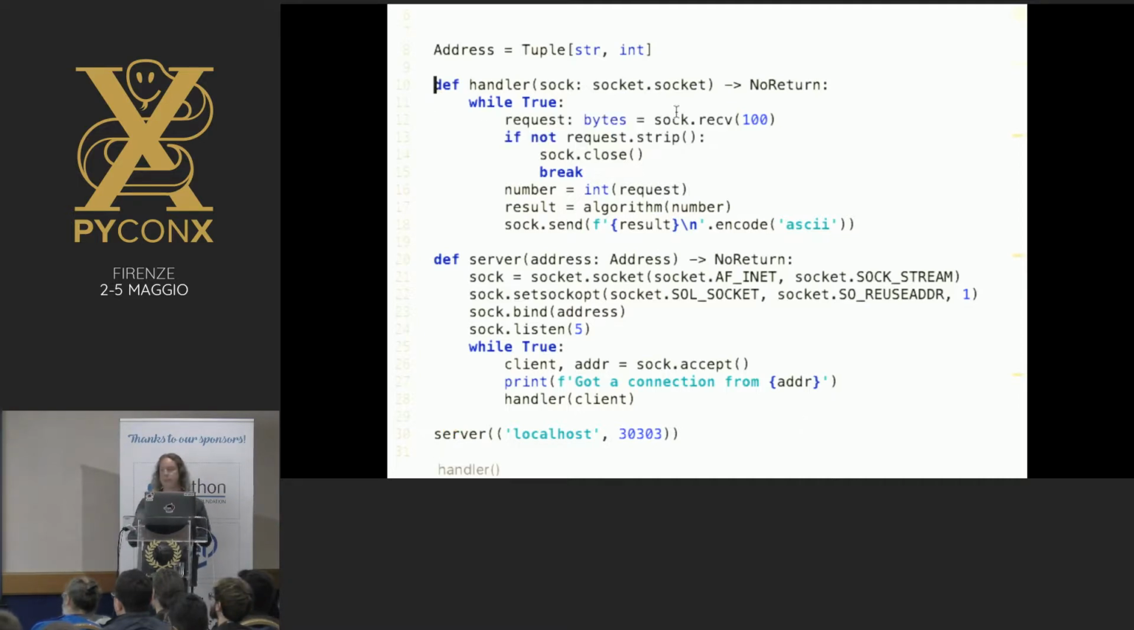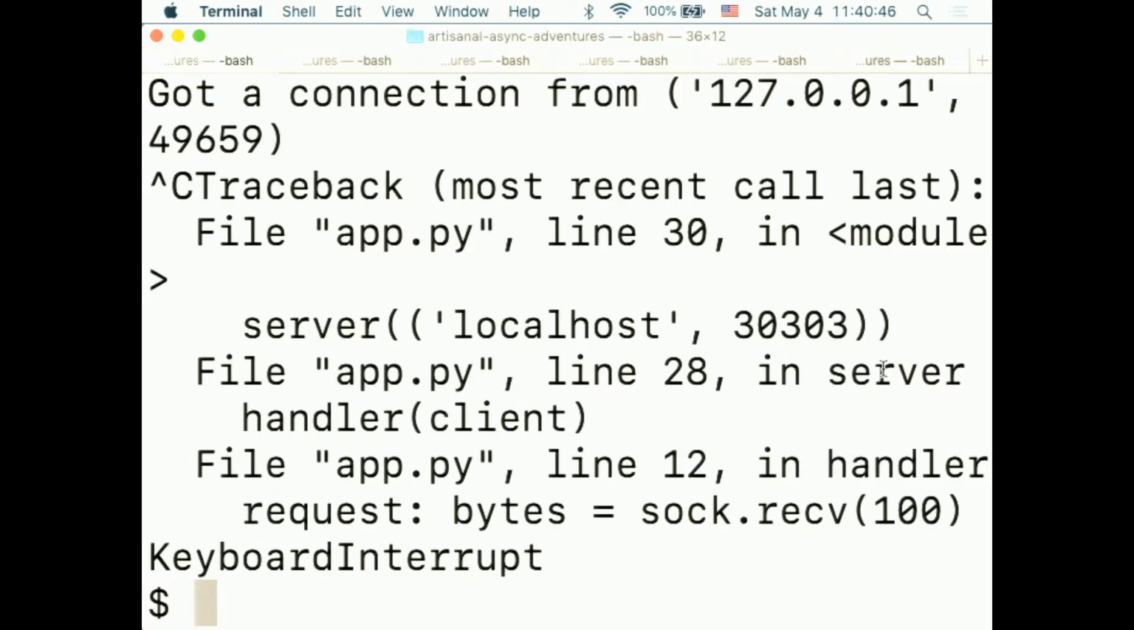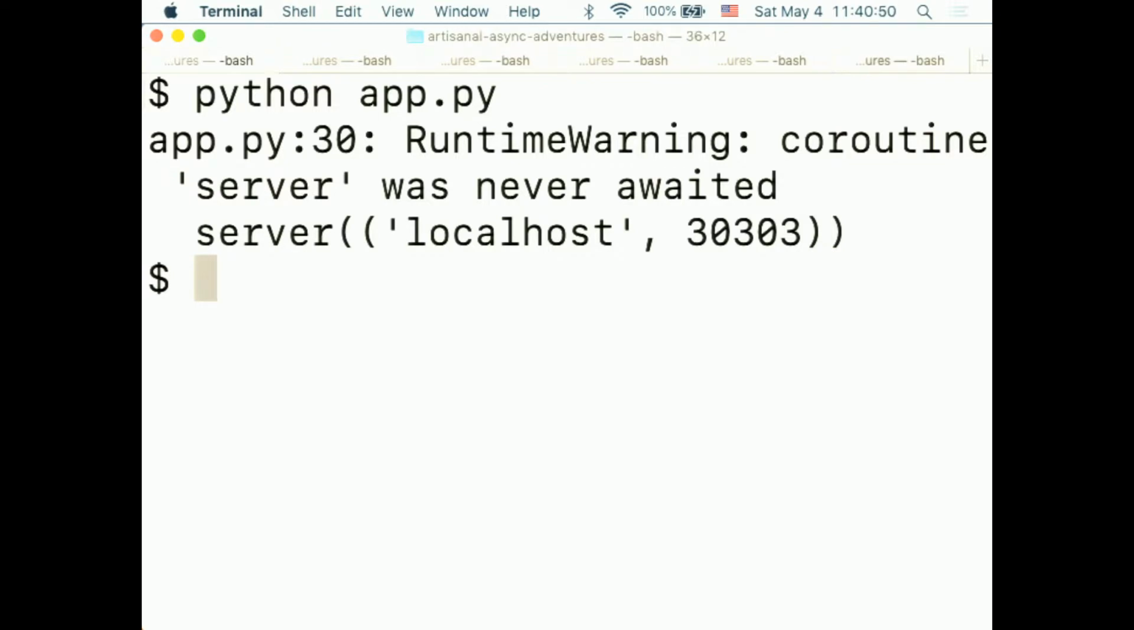So let's make this code asynchronous. I will just make async def, that's how you define async functions. So there we go, we made our server asynchronous and we made our handler asynchronous. Wonderful, so let's start our server again and, okay, that's again weird, it just stopped. It has two while true loops in there, but it just stopped. And it gives me this weird warning, runtime warning, coroutine server is never awaited. Yeah, what does this mean?